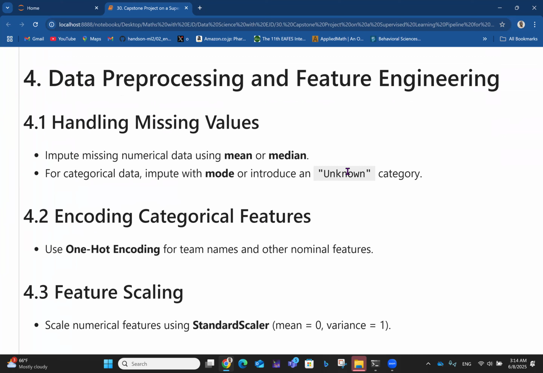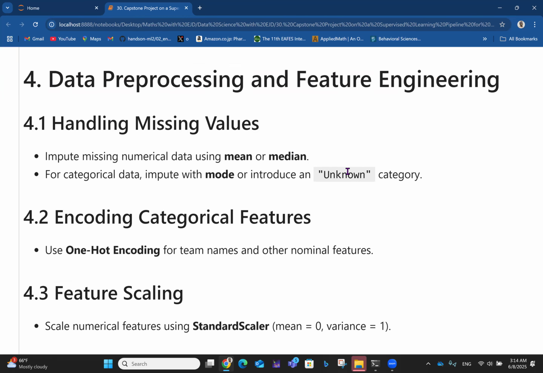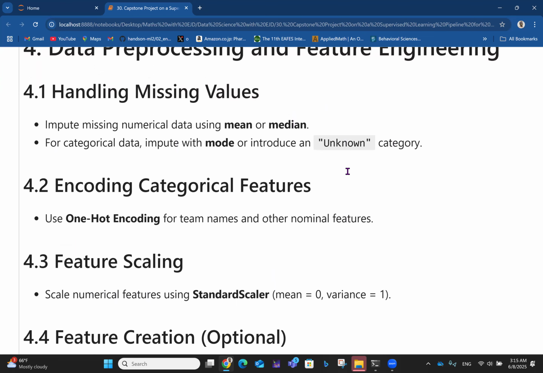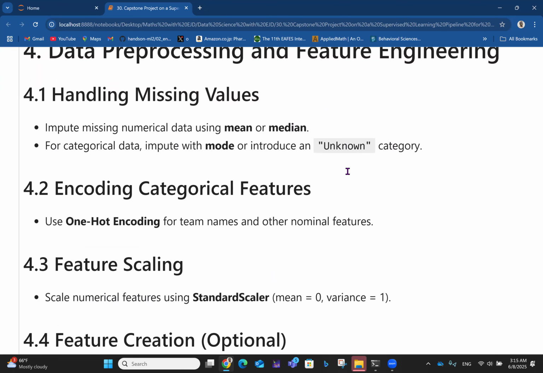So of course, the first thing we want to think about here is handling missing values. So we want to impute missing numerical data using mean or median if necessary. For categorical data, you can impute with mode or introduce an unknown category if you like. All right. And then part of data processing is encoding categorical features. So you can use one hot encoding for team names and other nominal features, right?